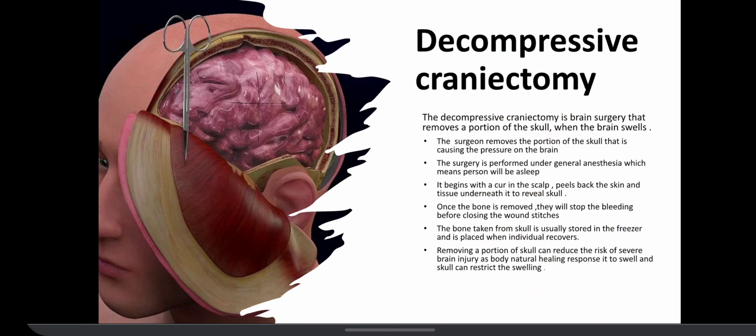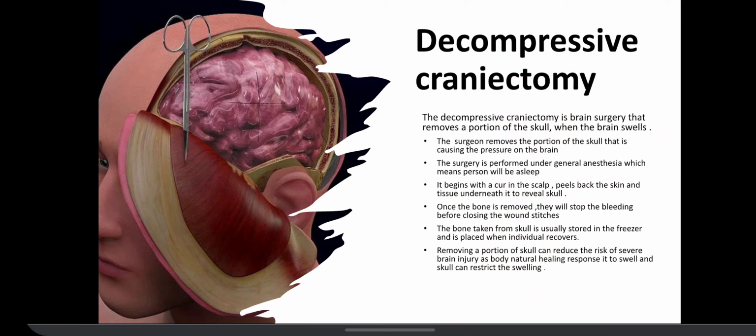Decompressive craniectomy. The decompressive craniectomy is a brain surgery that removes a portion of the skull when the brain swells. The surgery is performed under general anesthesia. It begins with a curved cut in the scalp, peeling back the skin and tissue underneath to reveal the skull. Once the bone is removed, they will stop the bleeding before closing the wound with stitches. The bone taken from the skull is usually stored in the freezer and is replaced when the individual recovers.